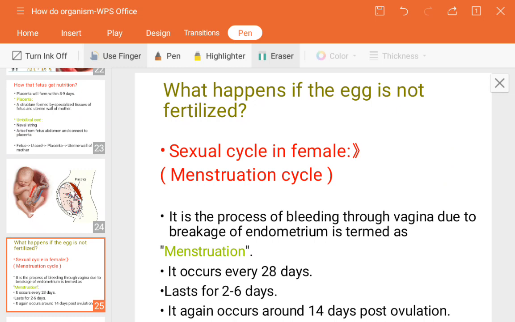This is one more change that happens if no fertilization takes place. That bleeding process is known as the menstruation cycle. Menstruation cycle means a monthly or periodic cycle which comes every 28 days.